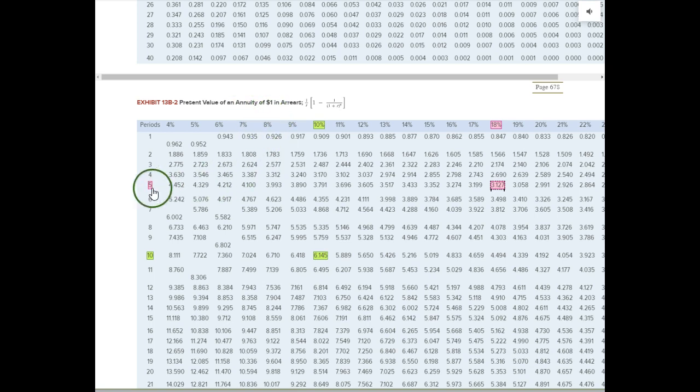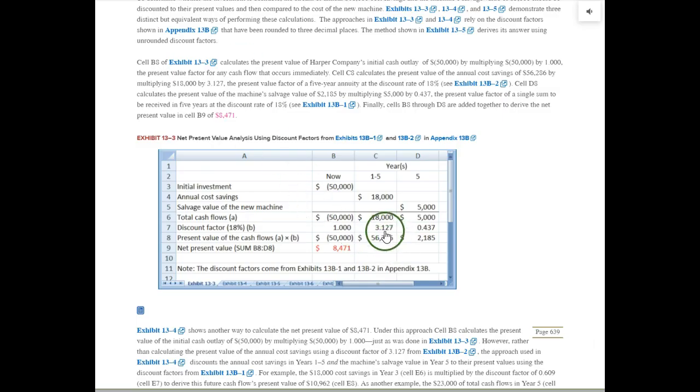So again, 5 periods, 18%, 3.127, and there it is. So when we take $18,000 each year for 5 years times the discount factor of 3.127, we get $56,286.